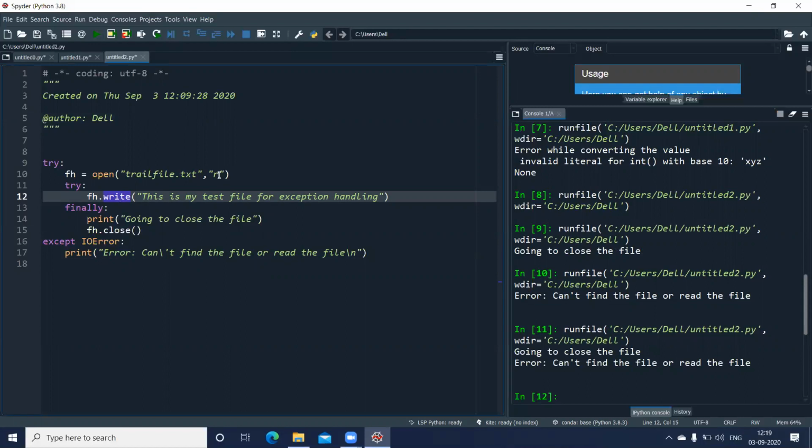So what is happening? It is executing the finally block, irrespective of whether I'm able to write into the file or not. And because I've opened the file in read mode, you cannot write into it. Any doubts here?